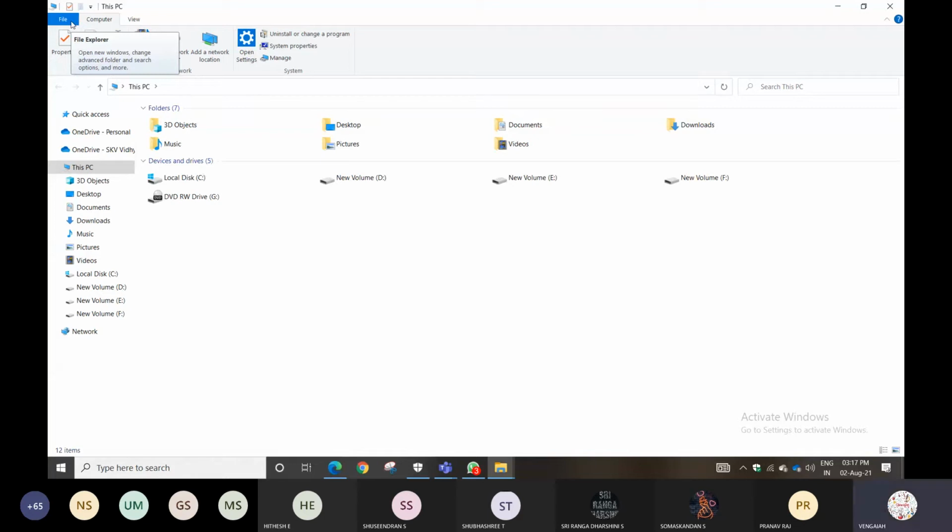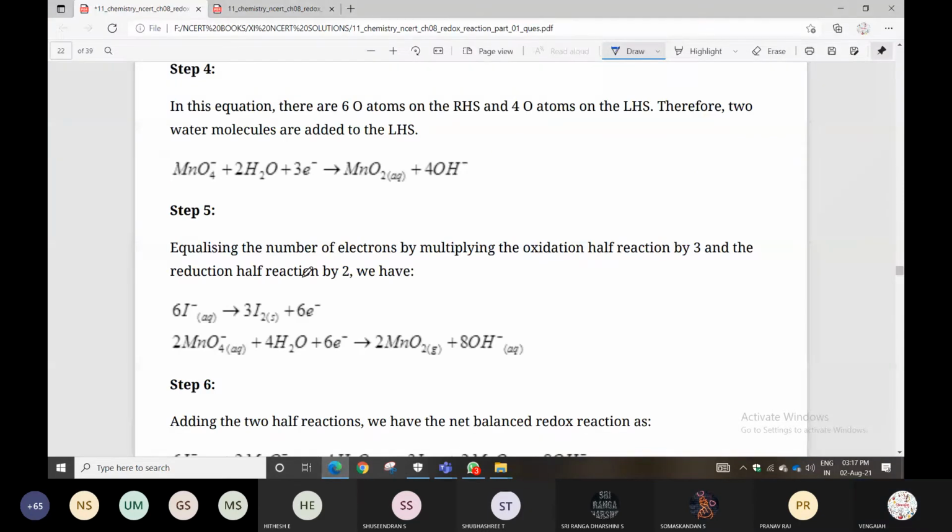Listen to the following step. First step, what can you do? Only balance the oxygen atoms. While balancing the oxygen atoms, on the deficient side you can add water molecules. Okay? For example, look here. That is not given here, no problem, you can follow.